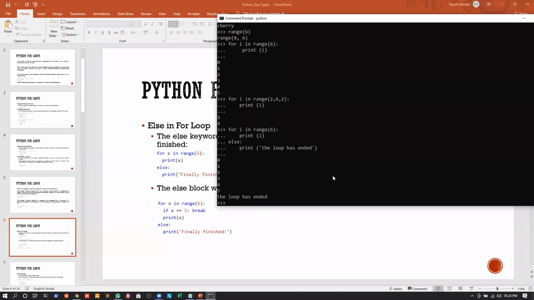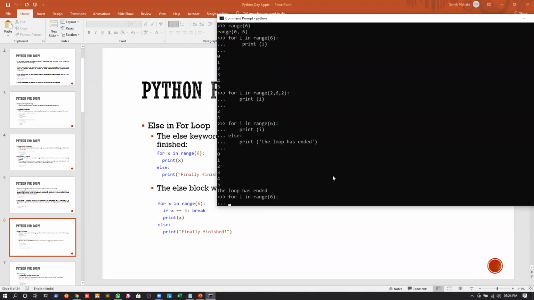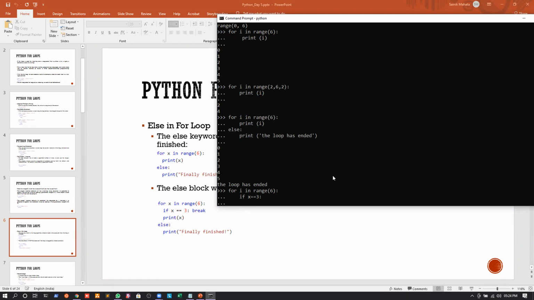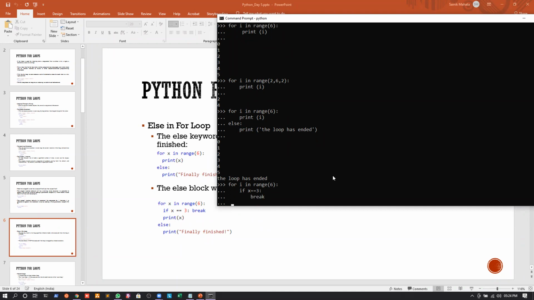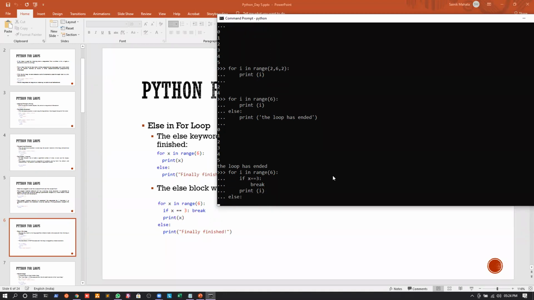So again, I will write for I in range 6, right? I can write if x equals 3, then I can write a break statement. And if it is not equal to 3, what else can we do? We can write a print statement printing the value of I. And I can write an else statement where I can write print loop has ended, like this.